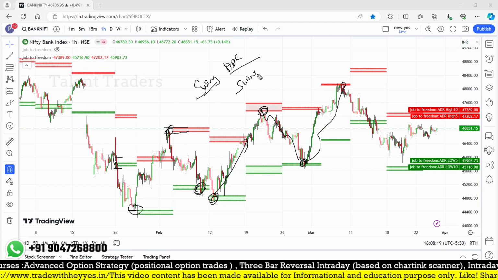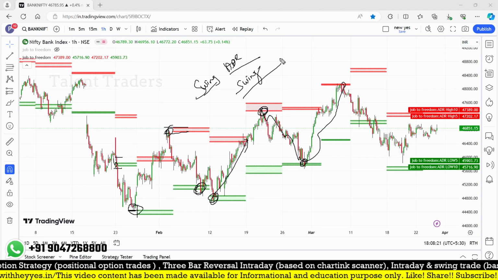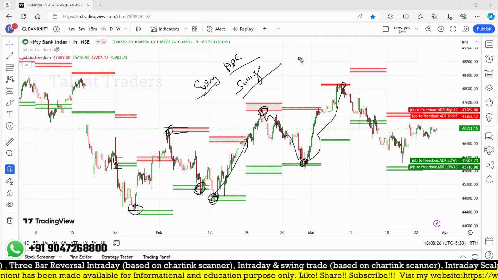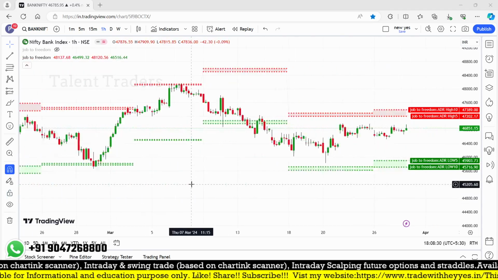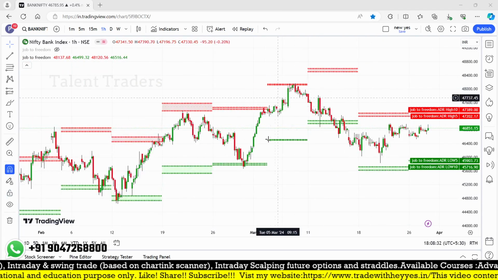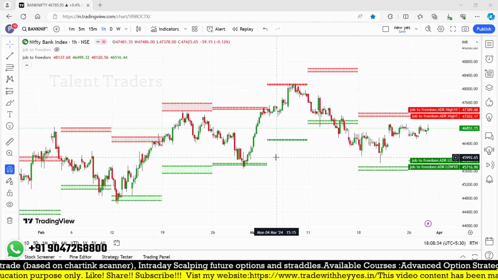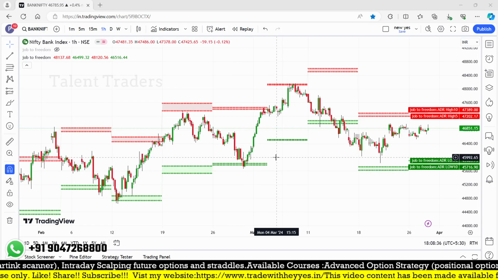Swing is also possible. I just created this condition, so you are watching this. If you have any questions or ideas, you are welcome to share them, and we can create an even more powerful swing scanner with this, because mostly that rejection can happen.